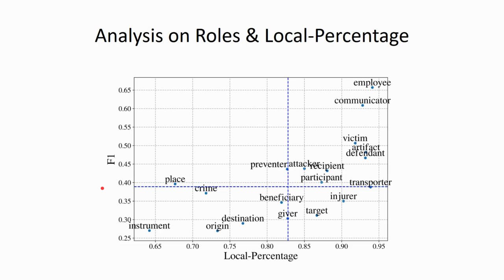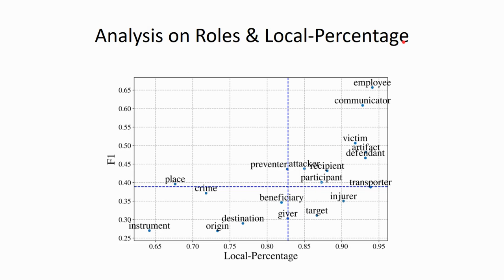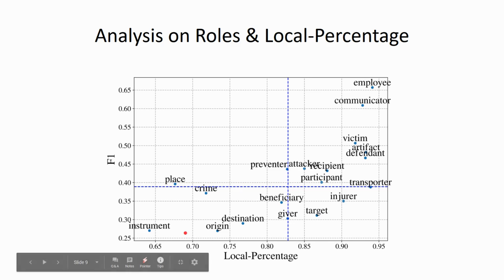And finally, we further have some analysis on the full detection experiments. For the full analysis, please refer to our paper. Here we only show two interesting cases. The first one is the analysis breakdown on roles and local percentage. By local percentage, we mean what percentage of the argument mentions appear in the same sentence as the event trigger. So we can see that basically the F1 score is correlated with the local percentage.